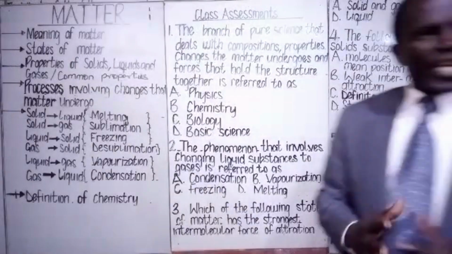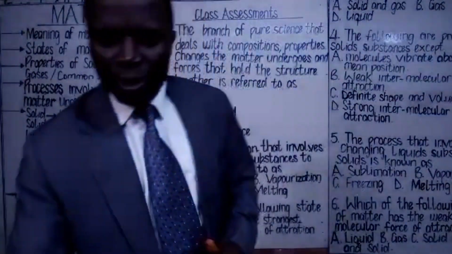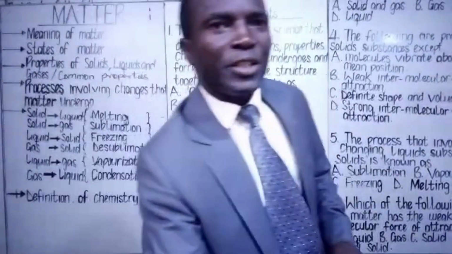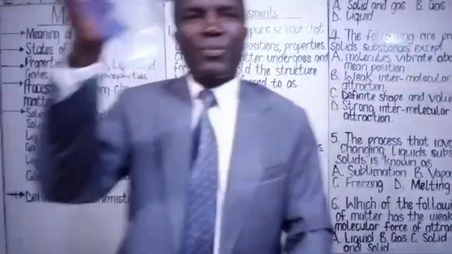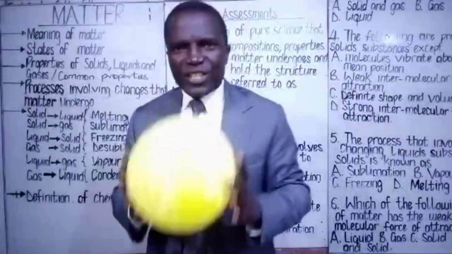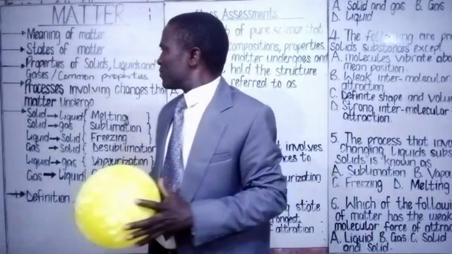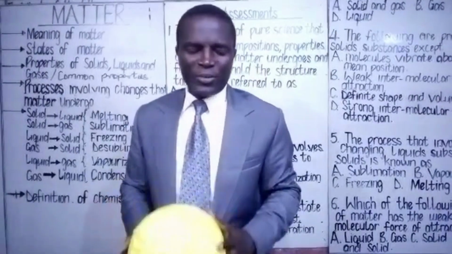The three states of matter, which include the solid, the liquid, and then the gas, undergo changes from one form to another.